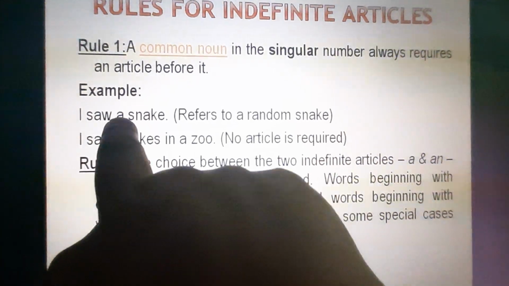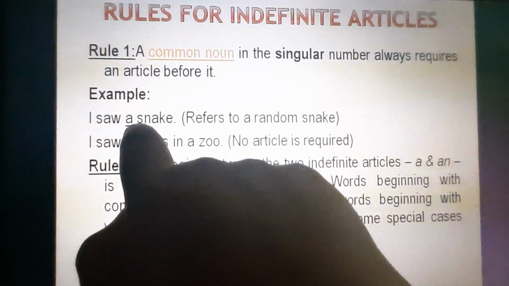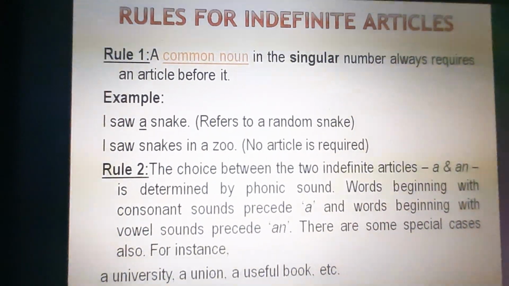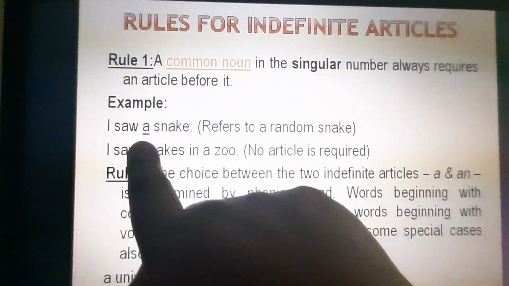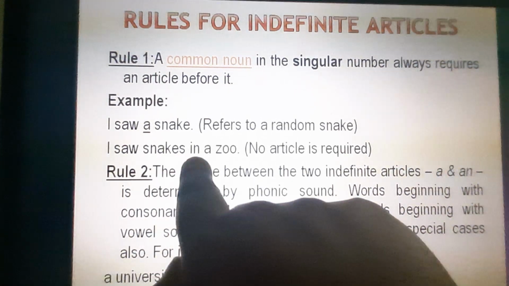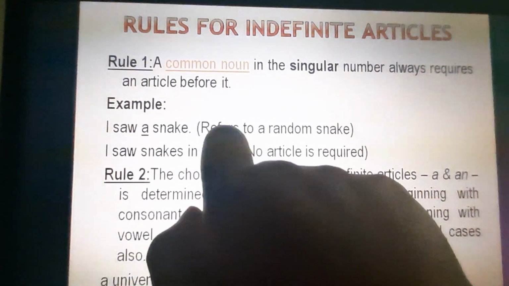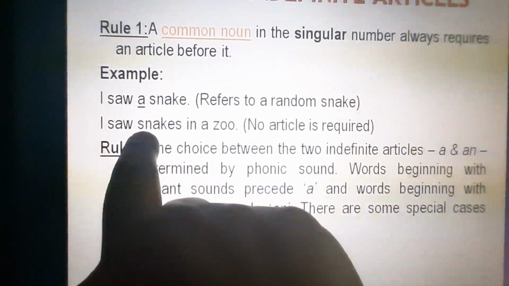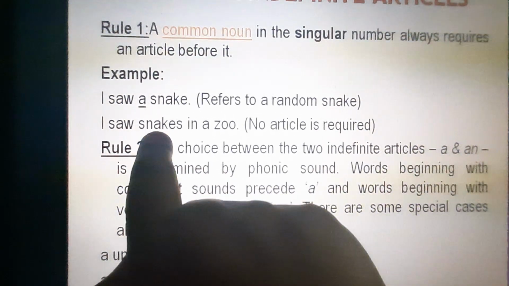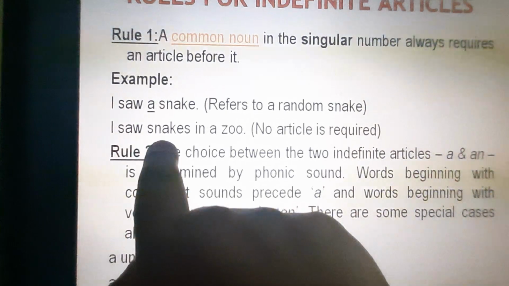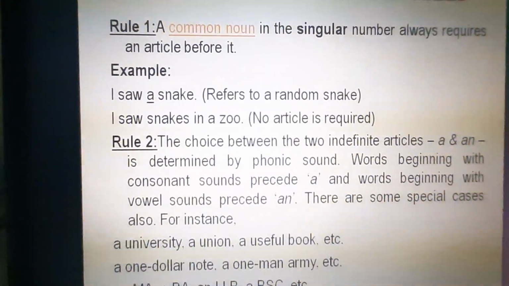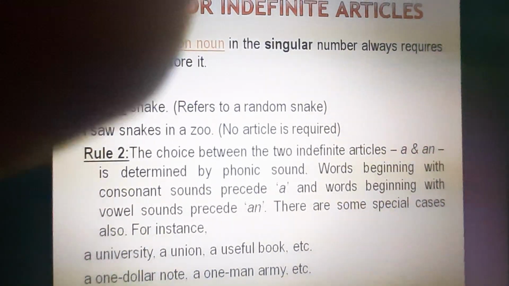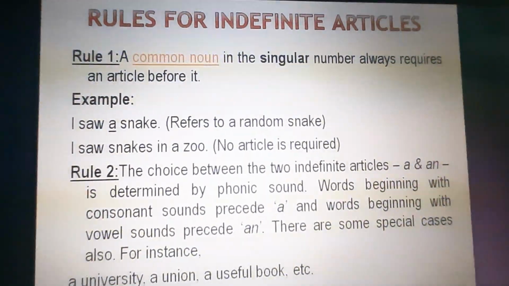Example, I saw a snake. Now here snake is a common noun. It refers to any snake. So, a snake. I saw snakes in a zoo. Now here zoo, which zoo have you gone to? You don't know. And here we have not added a before snakes because it is plural. Right? So we add a or an before a common noun, and it is singular.